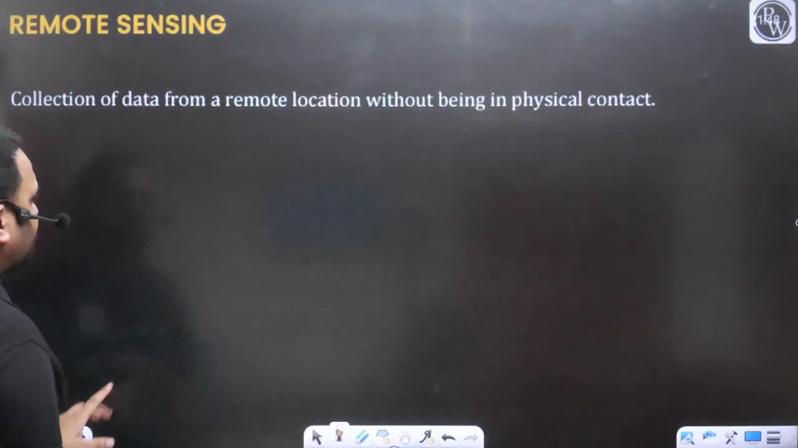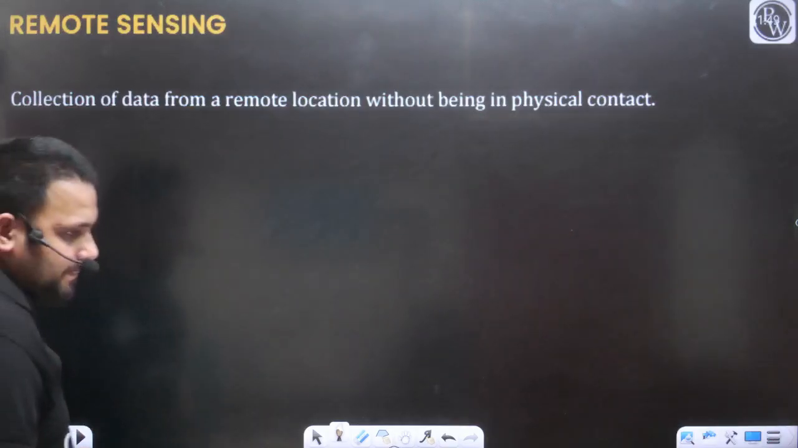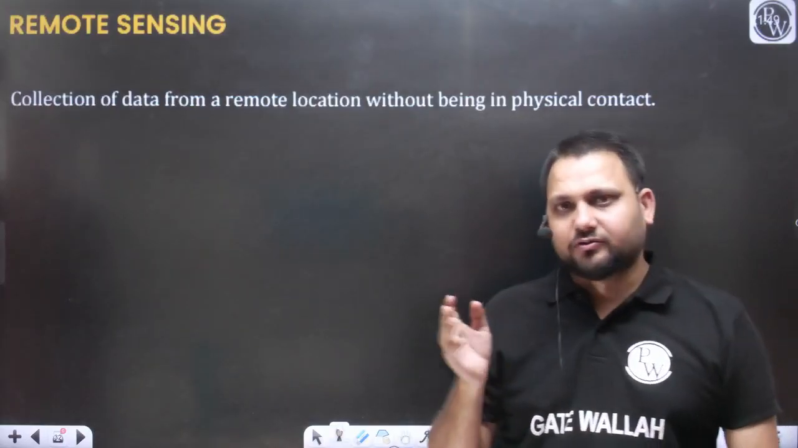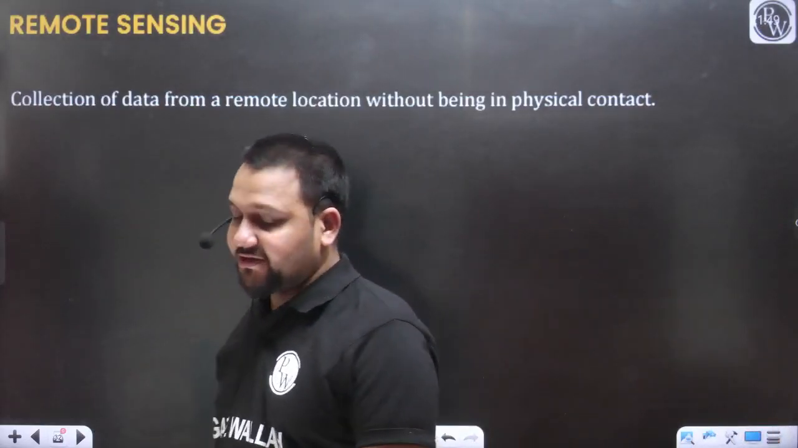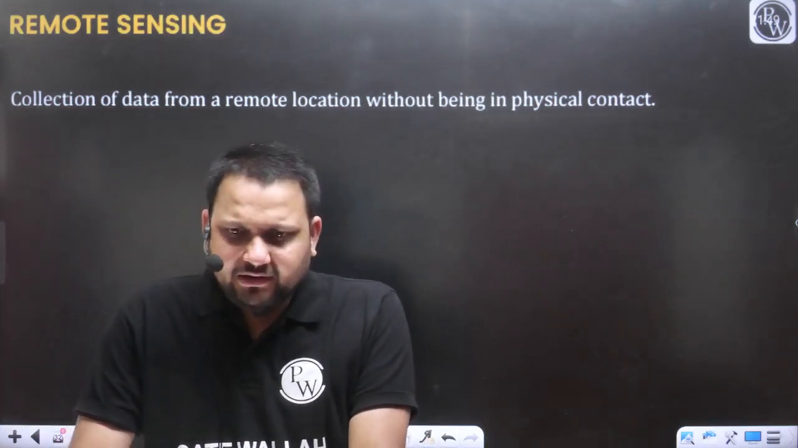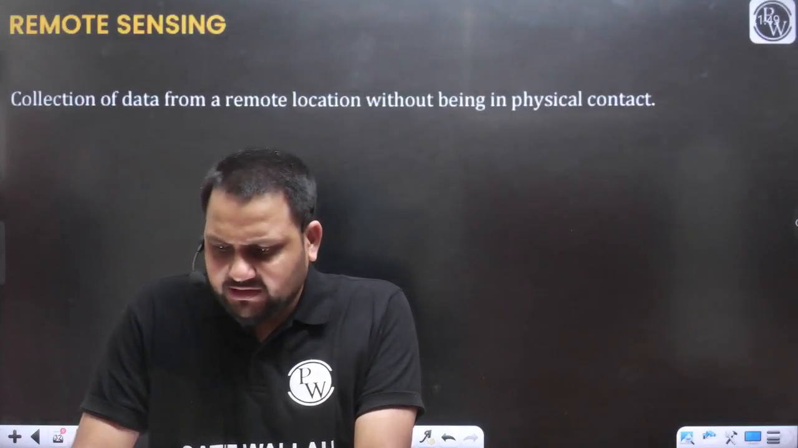Next topic that we are going to cover, that is the remote sensing. So we have discussed about the basics of the GPS. We have also discussed about the basics of the GIS. Now similarly we are going to discuss about the remote sensing. It is again a very easy and simple concept. All of you are going to understand it easily.